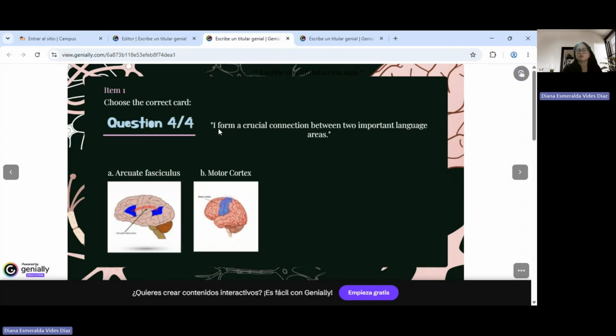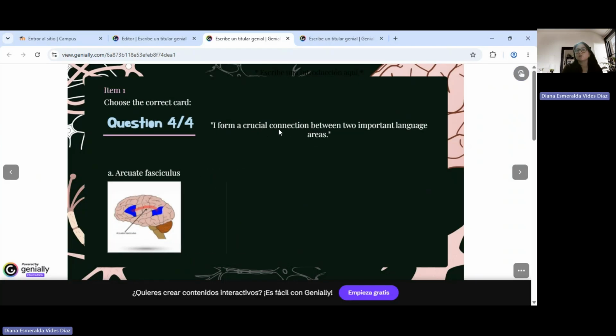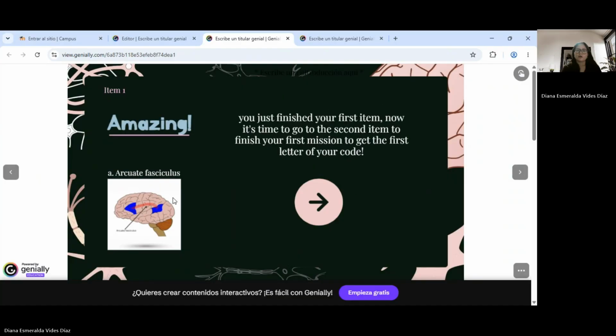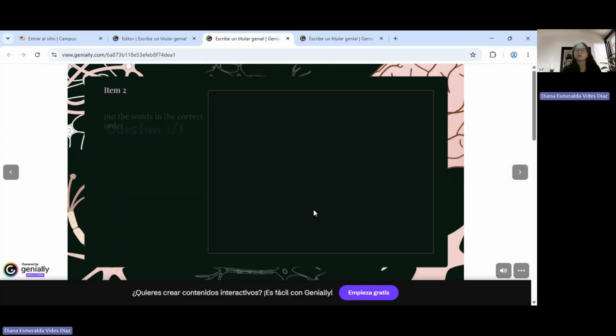And it says the question number 4. I form a crucial connection between 2 important language areas. And this one is the arcuate fasciculus, and those areas are the awareness area and the broadcast area. All right, so we just finished our first item. So let's go to the second one.